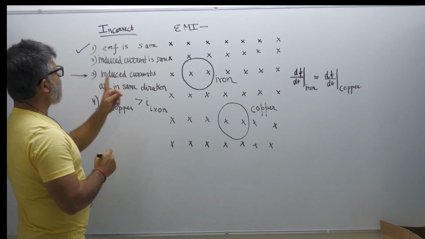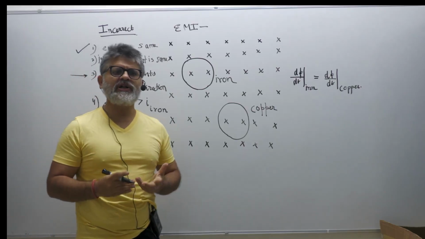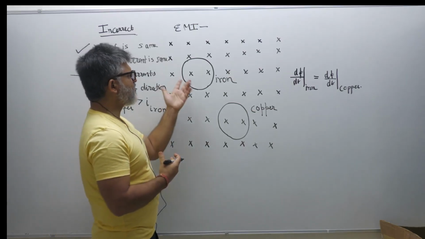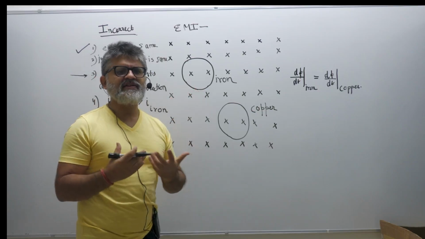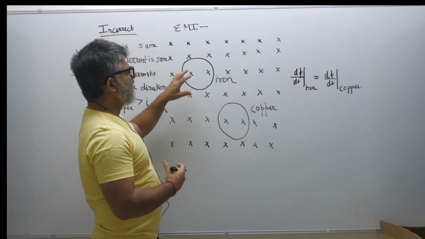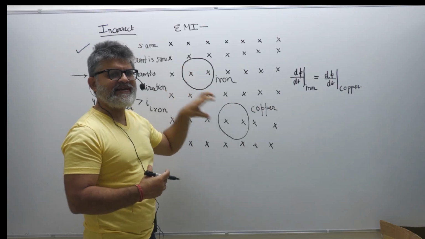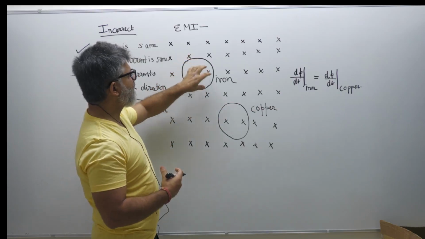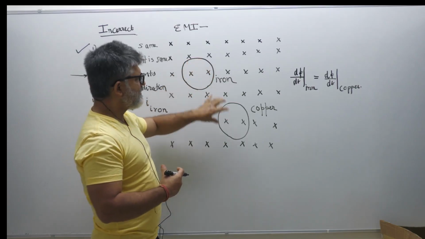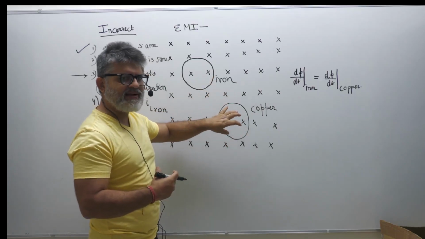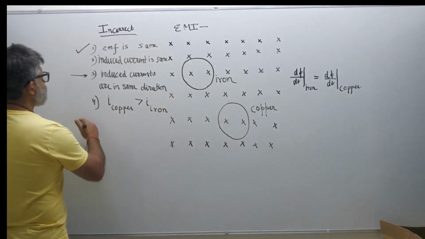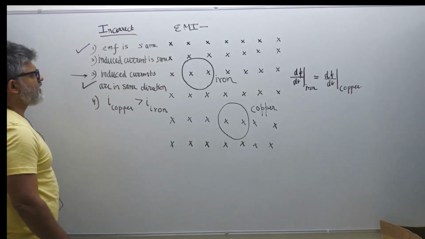If EMF is same, let's go to choice number 3 first. The induced currents are in the same direction. Absolutely. The induced current will also be in the same direction because there is no reason for the currents to be opposing each other. Reason is identical dΦ/dt is being given to them. So if there is an increase in inward magnetic field here, then the same increase in inward magnetic field is being applied here. So the direction of the current will remain same.